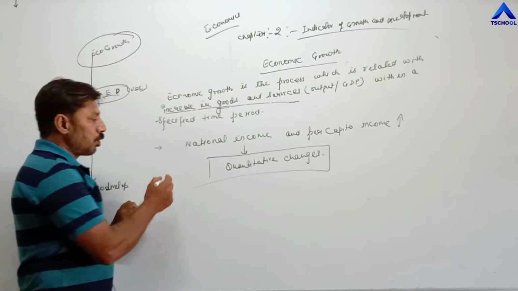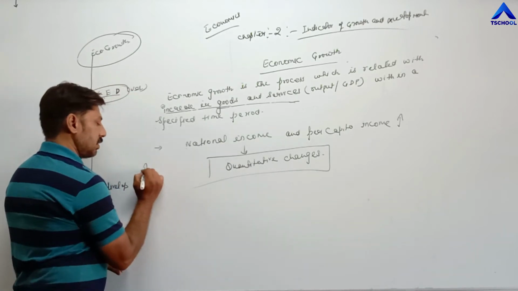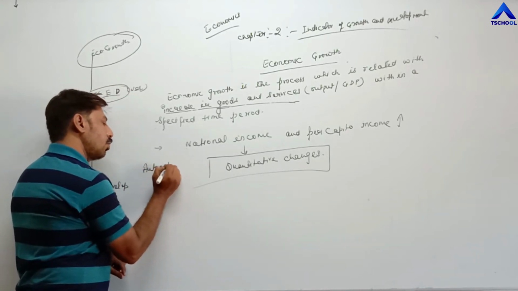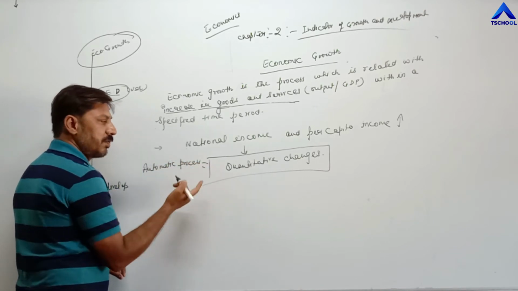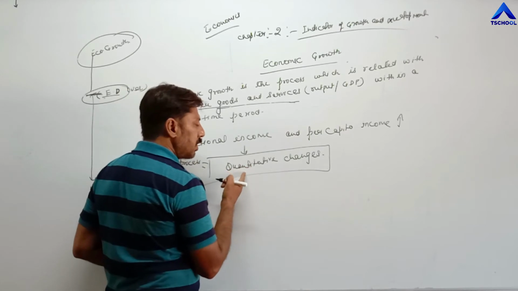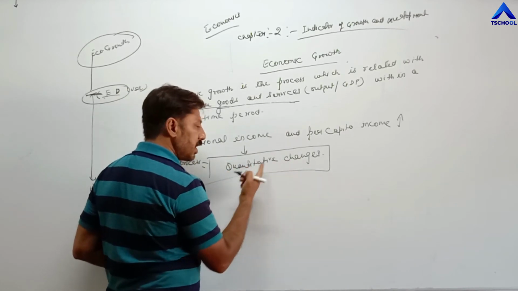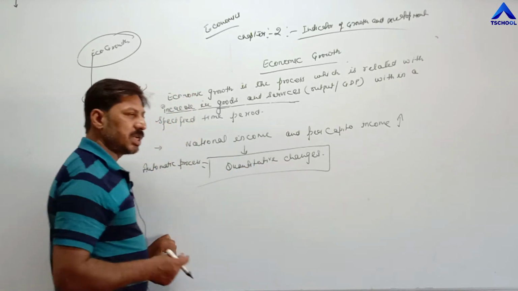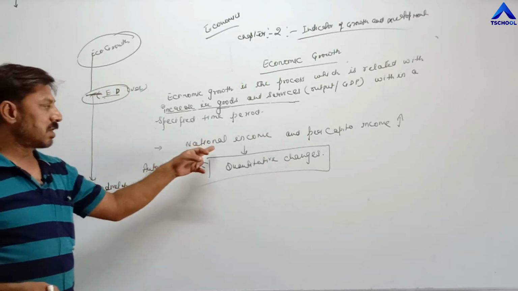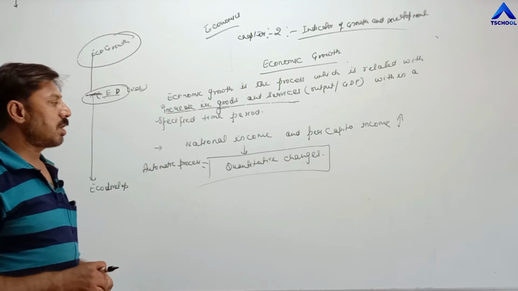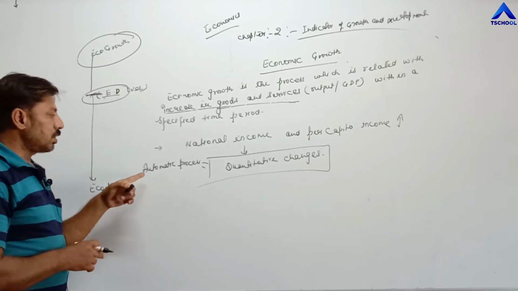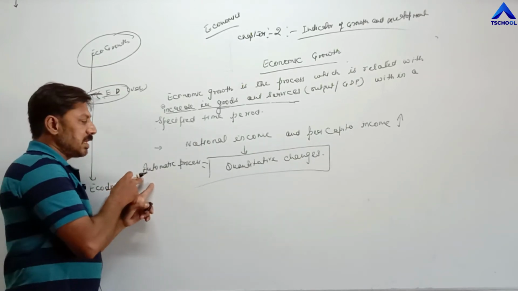Means economic growth is an automatic process, which is related with only and only quantitative changes. Once again, quantitative changes means which can be expressed in numbers or figures, and national income and per capita income can be expressed in numbers or figures. So economic growth, another definition, is an automatic process.